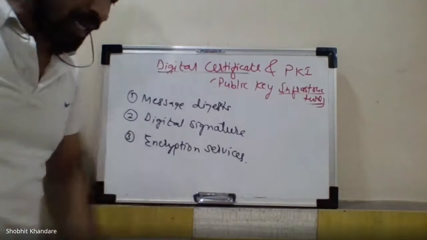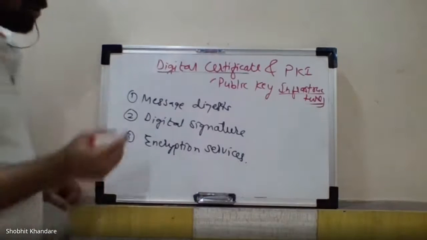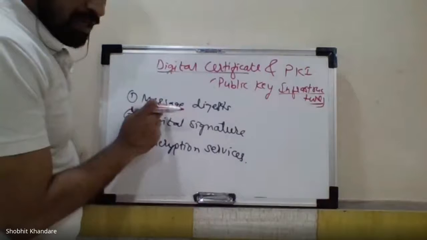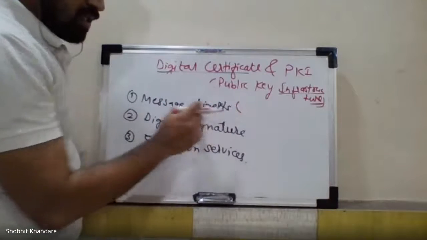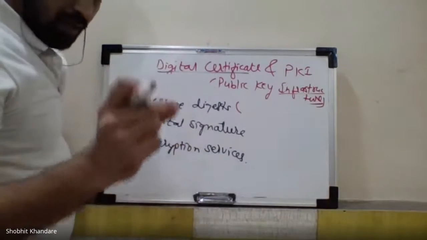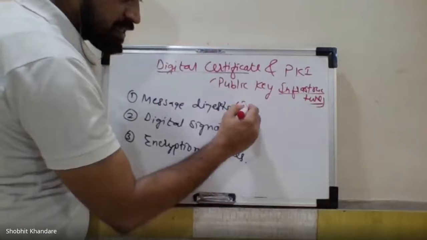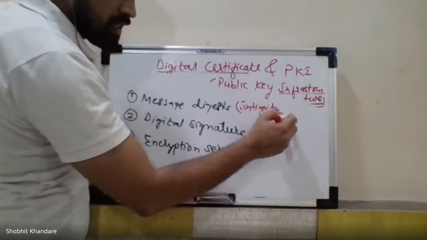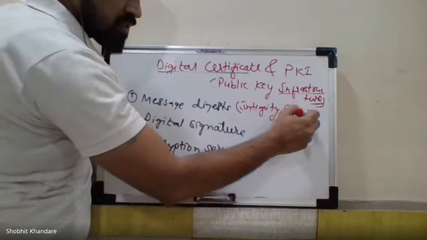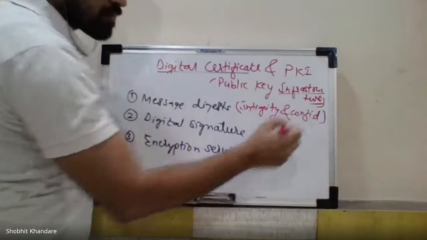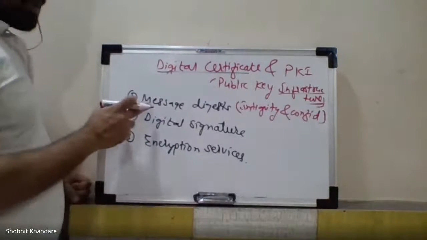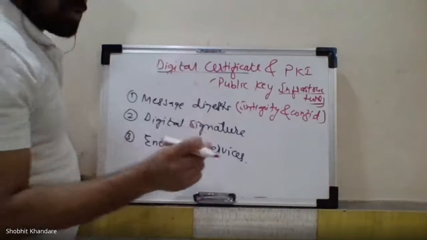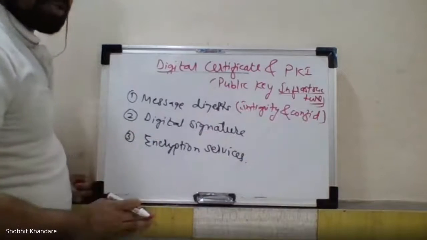Now what is actually happening if I use the message digest? In this message digest, I am achieving integrity. You can write down: integrity and confidentiality. By using the message digest, I am achieving integrity and confidentiality.